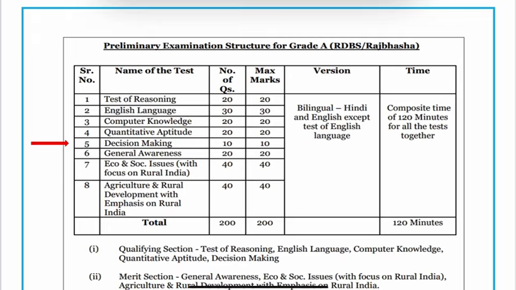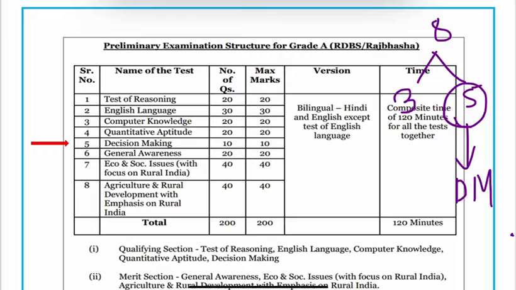We know that in prelims we have a total of 8 subjects to study for. Out of 8, 3 come under the merit section and 5 come under the qualifying section. Decision making is part of this qualifying section along with reasoning, English, computer, and quant. For these 5 subjects you just need to qualify the sectional cutoff to get into the merit list, and only the marks from 3 subjects, that is GA, ESI, and ARD, will be counted for your overall merit ranking.